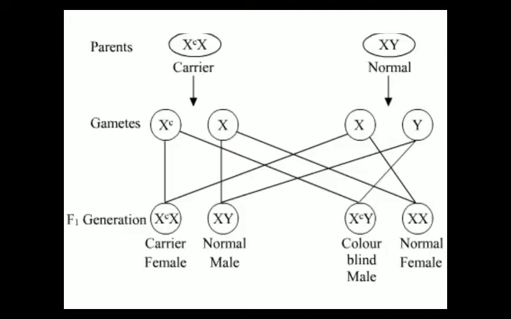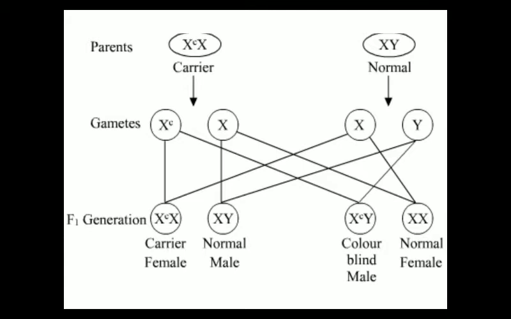So this is a cross related to color blindness. Suppose a marriage takes place between a carrier woman for color blindness and a normal man. What will be the genotype of the carrier woman? It will be XcX. We generally write a small c over the X chromosome to denote the gene responsible for color blindness. If it is a female, she will definitely have two X chromosomes. So if she is a carrier female, how do we write the genotype of the carrier female?